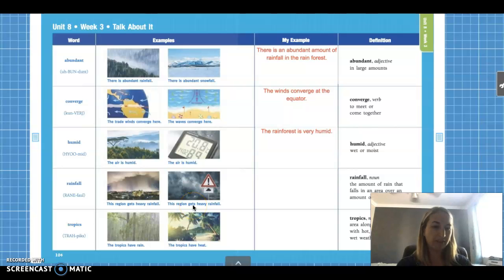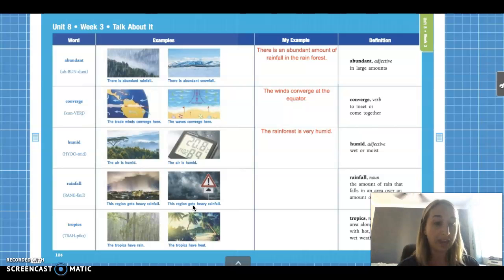Okay, so what do you guys think rainfall might mean? That's right, just the amount of rain over a certain area and how much rain that they get. So it's just like the word says, rainfall. So how much rain is falling from the sky, and some areas have more rainfall than others. Like the rainforest has lots and lots of rainfall. It typically rains all year in the rainforest.